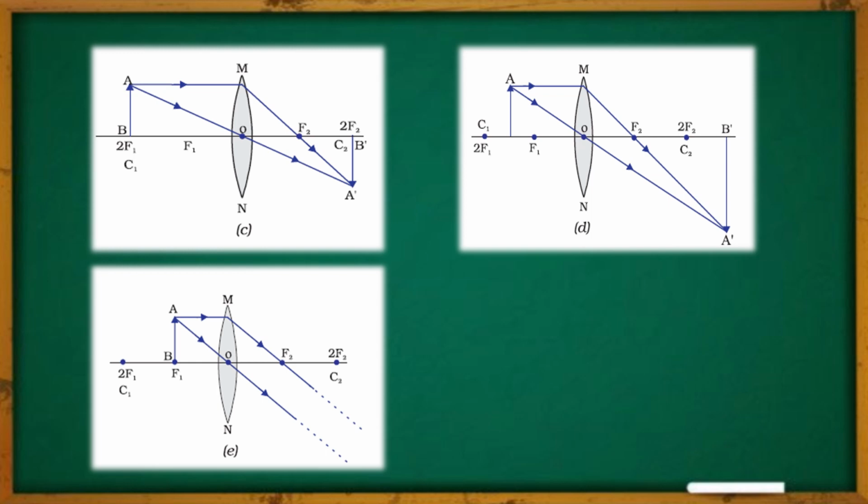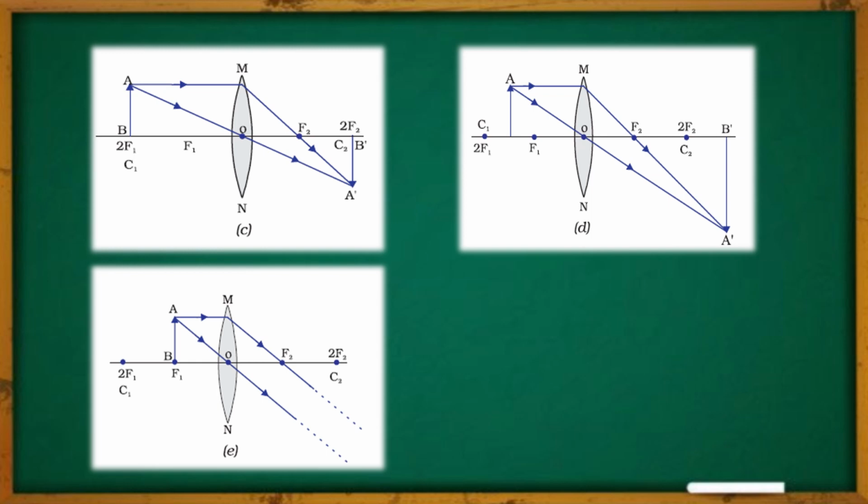If you extend them infinitely, they will meet each other at infinity, which cannot practically be shown on the screen, but they will meet somewhere at infinity. So the position of the image will be at infinity. At infinity, the image of this object will be created. Again, the size of the image will be highly enlarged, and also it is a real and inverted image. The nature of the image will be real and inverted.